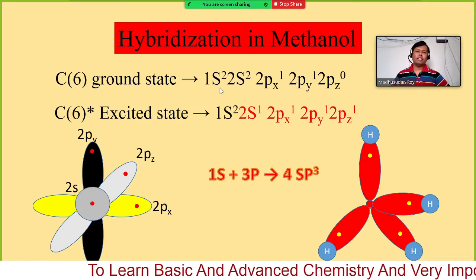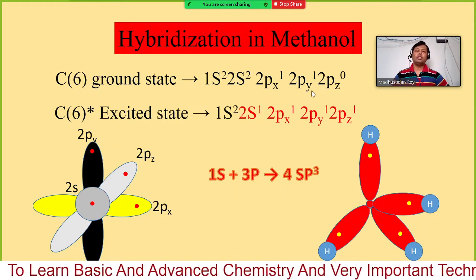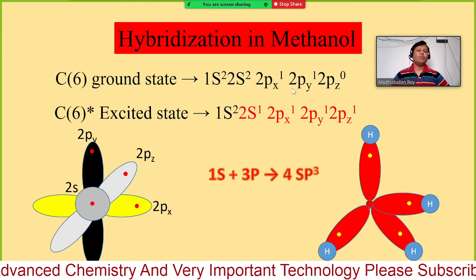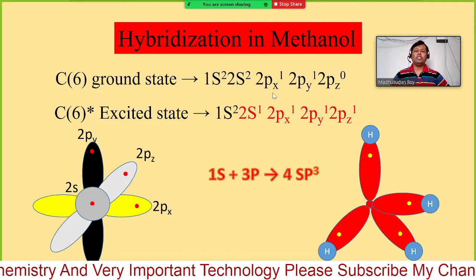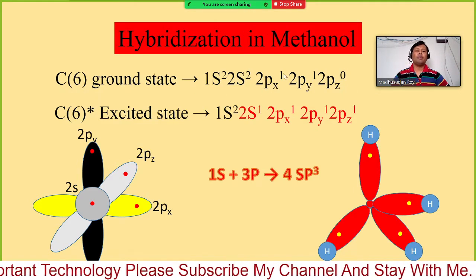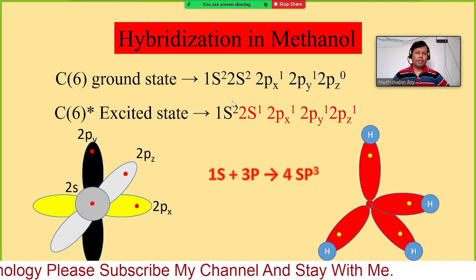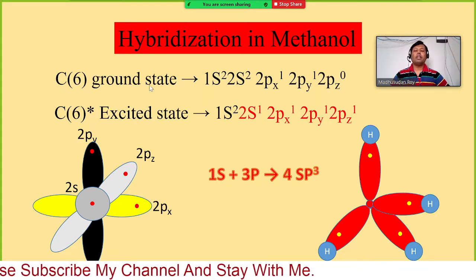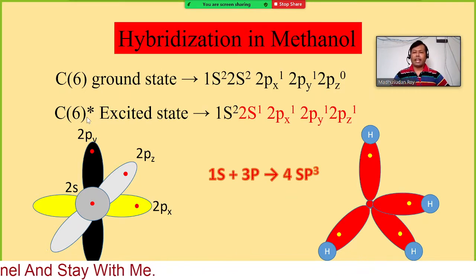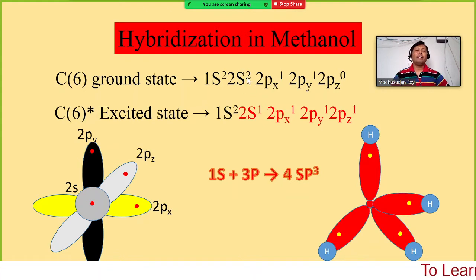So in the ground state we have 1s2, 2s2, 2px1, 2py1, 2pz0. Therefore, because we have only 6 electrons, there are 4 electrons, and in the 2p orbital we have only 2 electrons. But if the carbon has some energy, or if it is in excited state, in that case, one electron from this 2s orbital can move or jump.